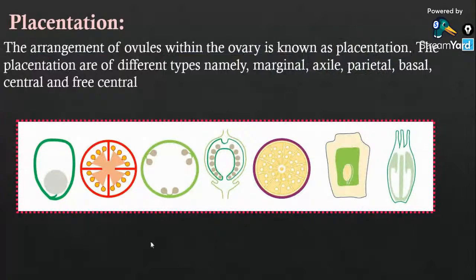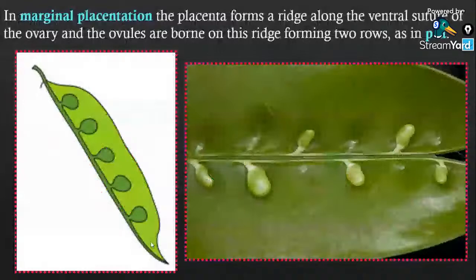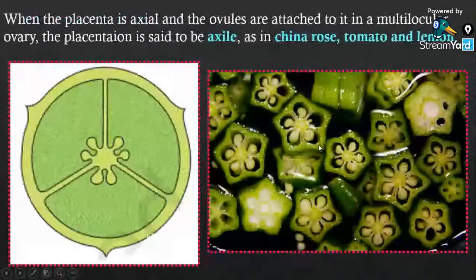Inside the margin you will find them arranged like this. Right, Bhumi? I hope you have got it. This is placentation, the arrangement of ovules inside the placenta. Hope you got it. When you cut a lemon,